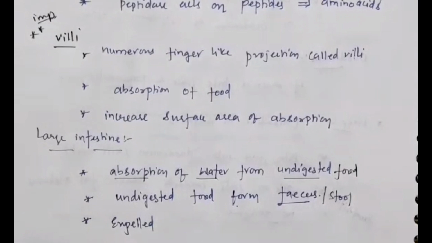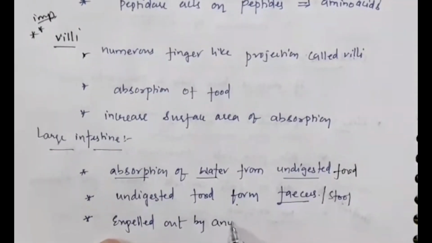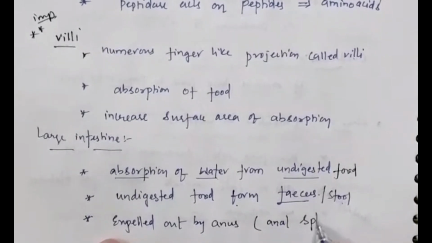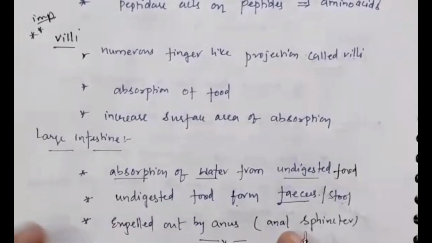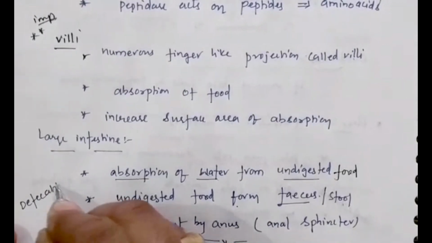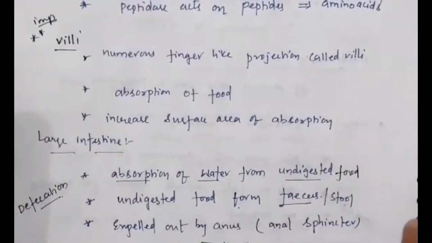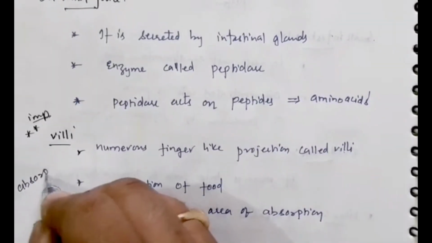Now that stool is expelled out by the anus, and the anus is guarded by anal sphincters. Is it clear for everyone, children? Such a process of expulsion of waste from our body we call defecation. So what is happening in the villi? Villi absorption is taking place.